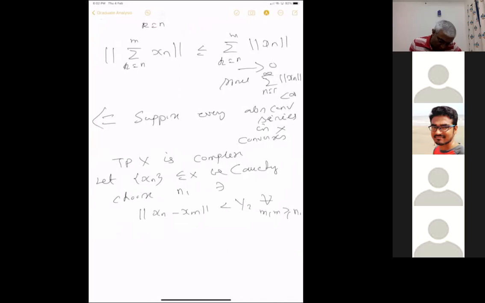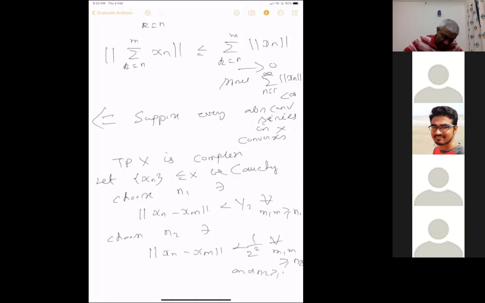And choose n2 such that norm xn minus xm is less than 1 by 2 square for all n, m greater than or equal to n2, and n2 is greater than n1.